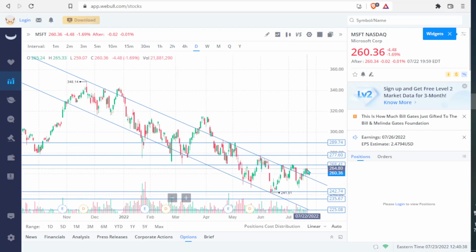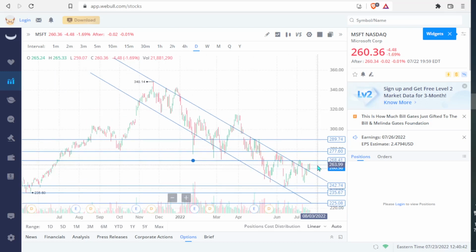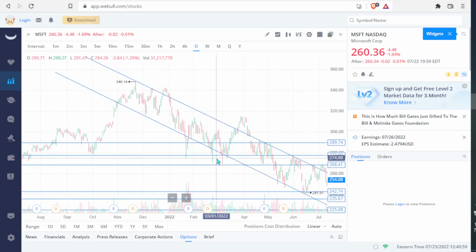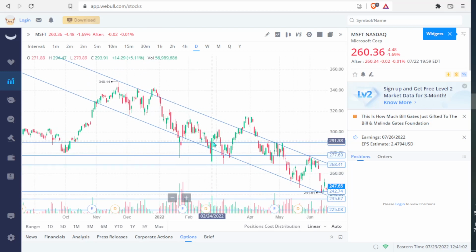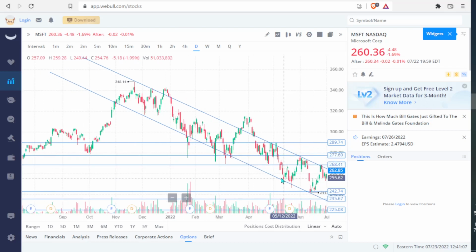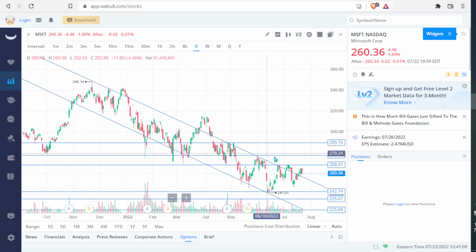So where is this going to go? Hard resistance shows up at 268.41. If we get a good earnings report and we just break through that, that's going to be a pretty significant breakthrough. And then the next line of resistance we're going to see is this 277.60 area. As you guys can see, it was former support right there. We also had support right around here as well, but we also had these crazy moves to the downside. These are definitely outliers. So I would say that the main resistance shows up right around 277.60, and in the shorter term, it's 268.41.